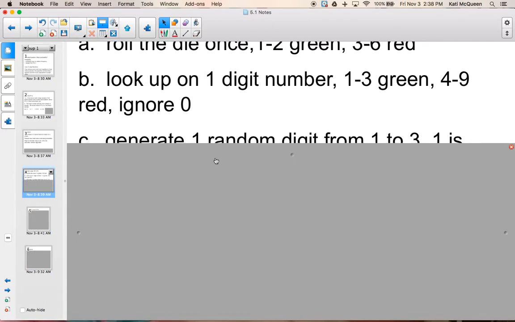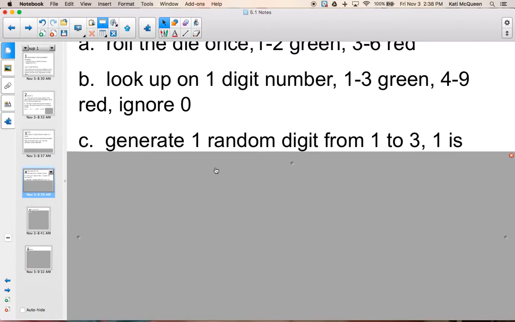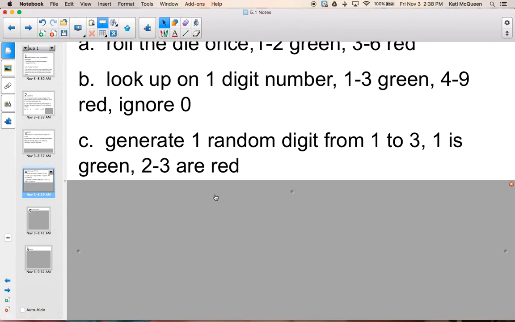Part C then is looking at a calculator. With a calculator, we can tell it exactly what to do, and I usually pick the least amount of digits, just because it's less to keep track of. So to represent 1/3, I would need 3 numbers. I'm going to tell the calculator to give me one random number between 1 and 3, and then I'm going to say 1 is green and 2 and 3 are red. I could have made 2 green or 3 green, as long as the other 2 values represent red.